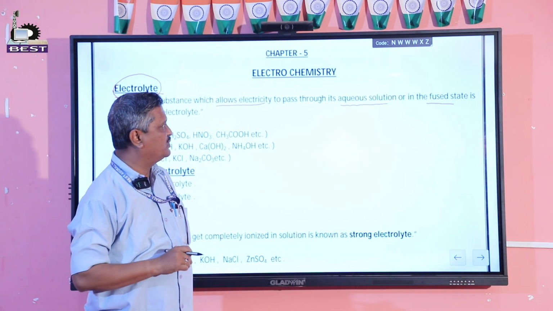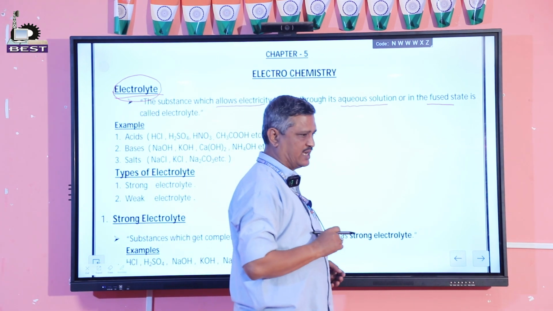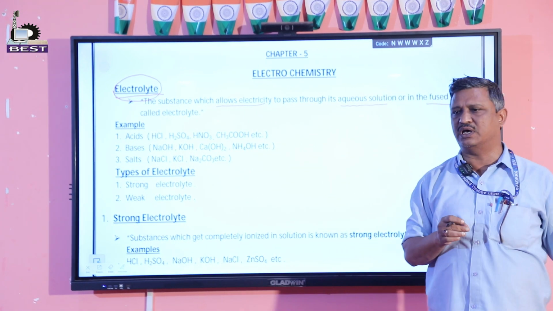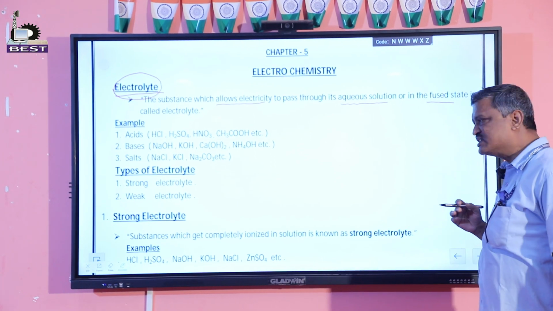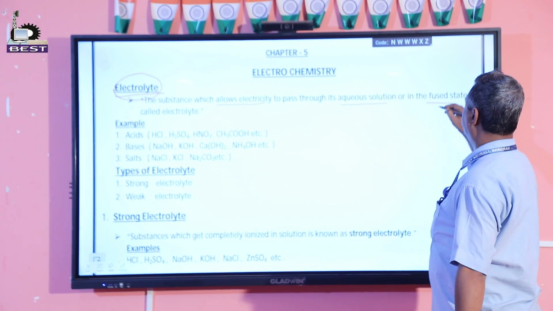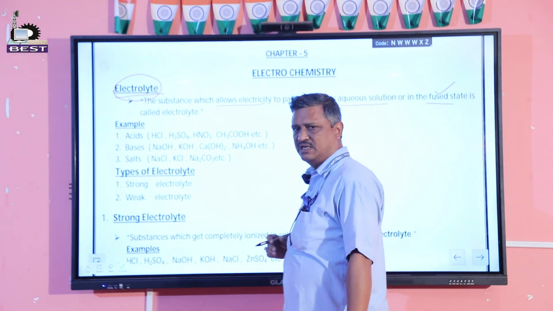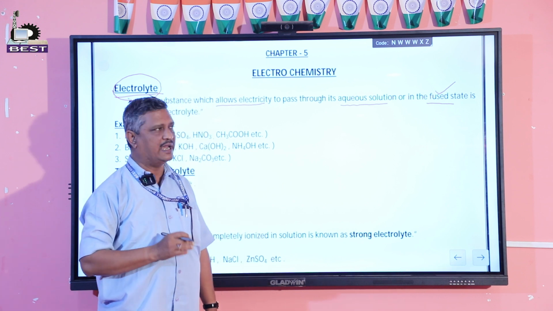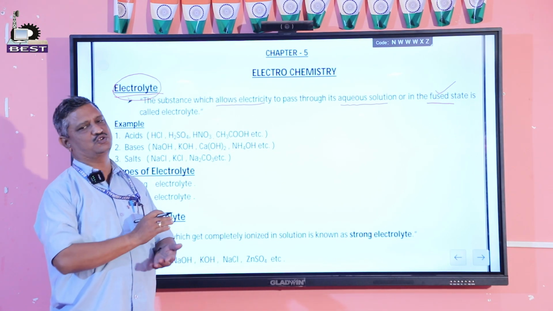For this we take an example. Suppose we take sodium chloride and we add this sodium chloride to water. We get the aqueous solution of sodium chloride. If we heat and melt this sodium chloride, then we get the fused state of sodium chloride. In the two states, the aqueous solution of sodium chloride and the fused state of sodium chloride, electricity passes through it.